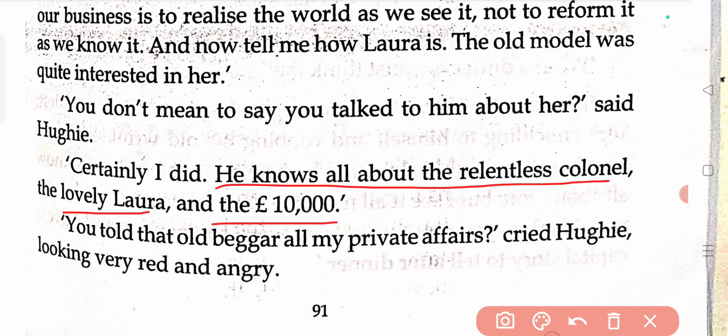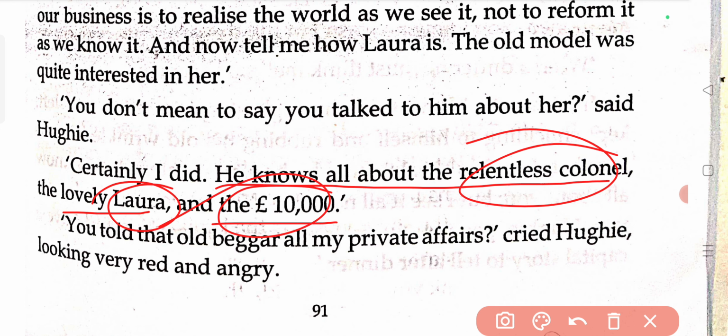Remember, the colonel had said, unless you are able to earn 10,000 pound on your own, don't think about marrying my daughter. I will not agree to that. So everything, that 10,000 pound, the relentless colonel, Laura, everything the beggar man now knows about Huey.